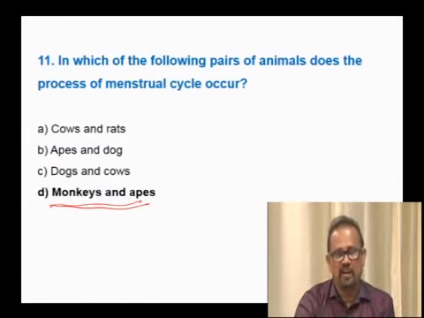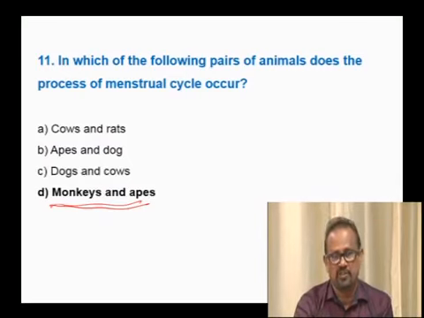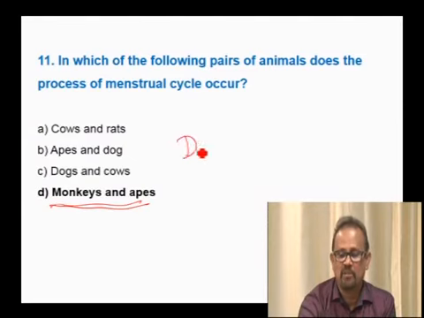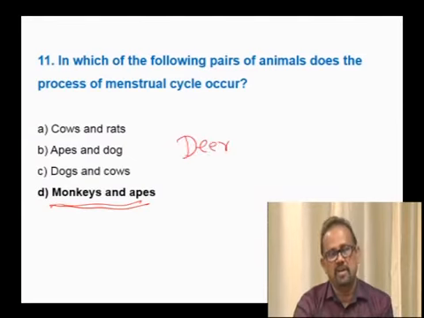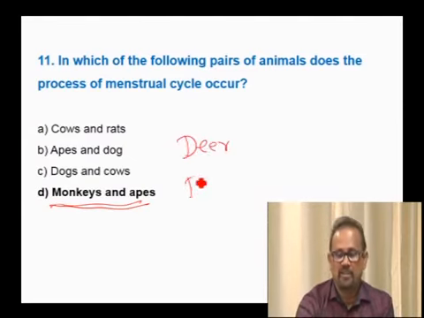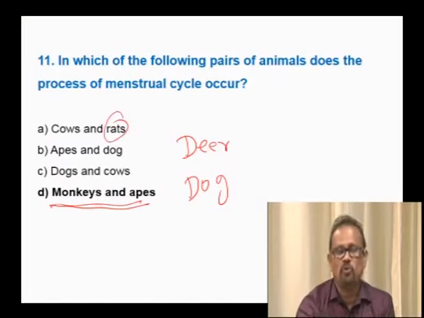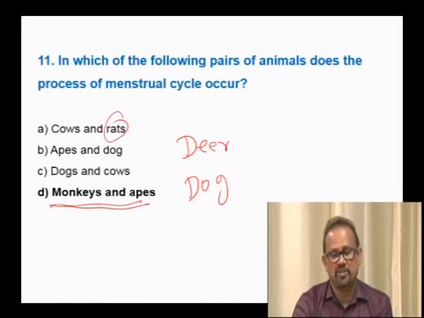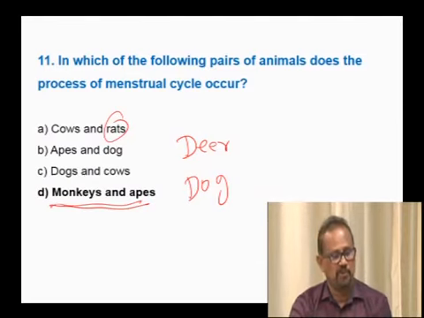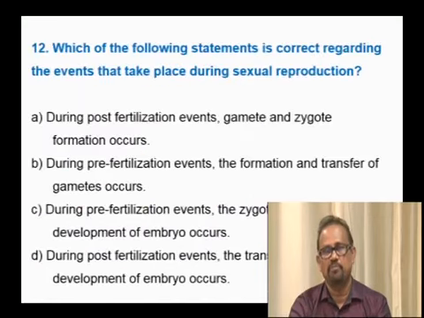In the estrous cycle, we classify organisms into monoestrous, diestrous and polyestrous. Monoestrous organisms are the deer, which show a single estrous cycle in a year, whereas dogs show 2 estrous cycles, which is the diestrous cycle, whereas rats or mice show the polyestrous cycle. With respect to the above question, the menstrual cycle occurs in monkeys and apes. We will move on to the next question.